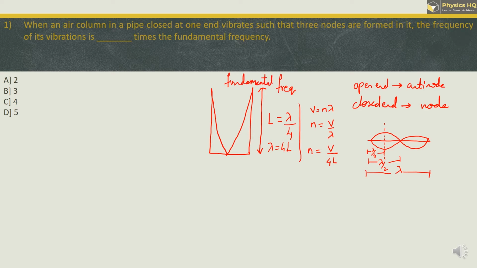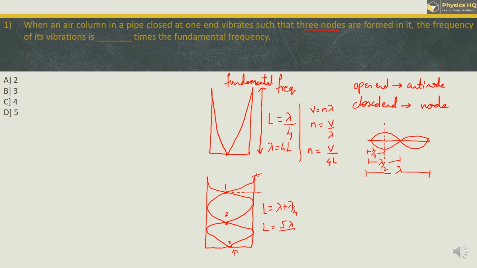Now let us do it for the second case, when there are three nodes formed. We will have that same vessel, and for three nodes to be formed, once again keep in mind, at the open end you have an antinode, and at the closed end you have a node. If you see, there are 1, 2, 3 nodes formed. Now let us compare this with wavelength. There is one complete wave over here, so this is lambda, and this is again 1/4 of lambda. So we got lambda plus lambda by 4, which can be written as 5 lambda by 4. When you write this in terms of length, this will become 4l by 5.